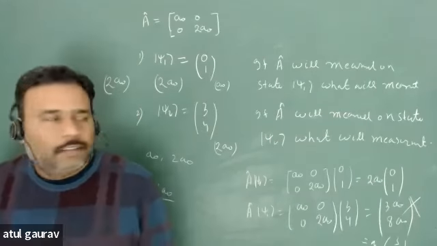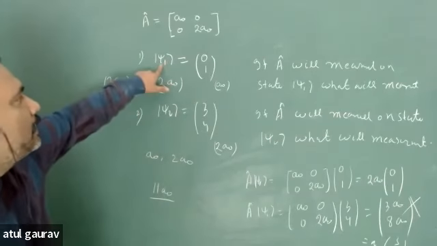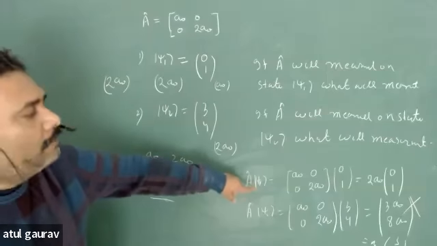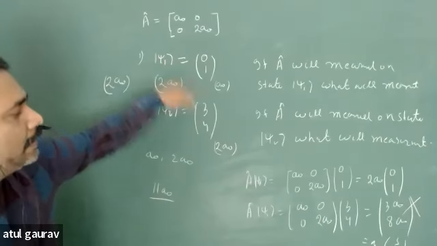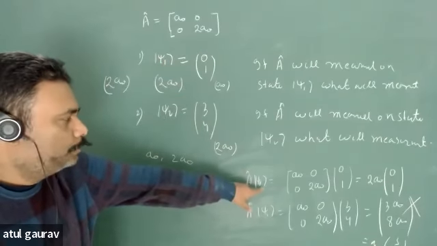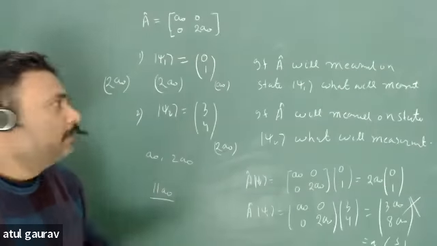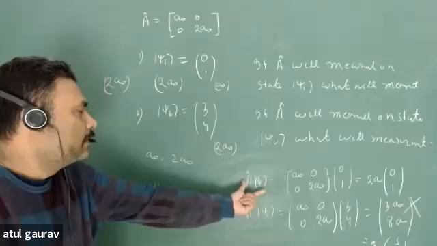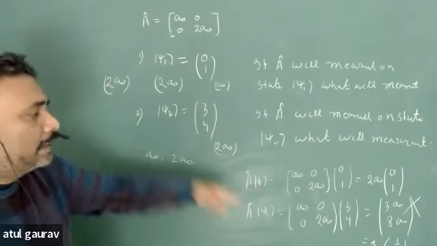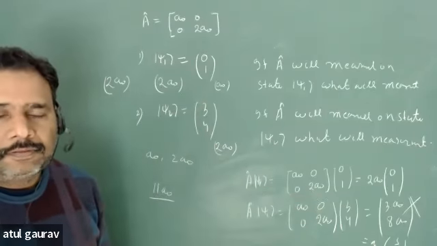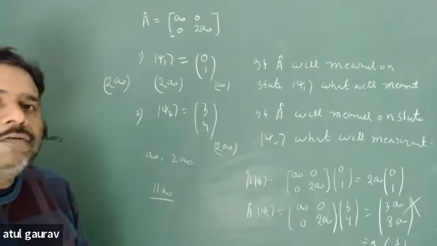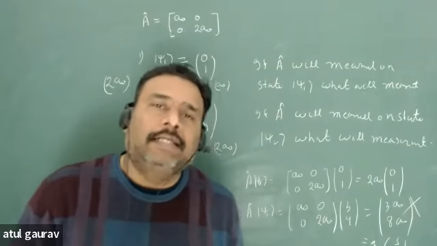Fortunately, the first state is the eigenstate. This is very fortunate. Your first state is the eigenstate. This state can be the eigenstate. But the second state is not an eigenstate. It is not always that your state will behave like an eigenstate.